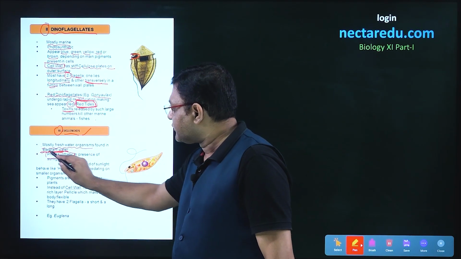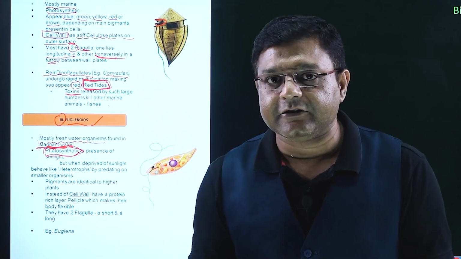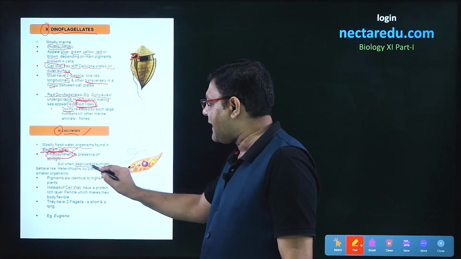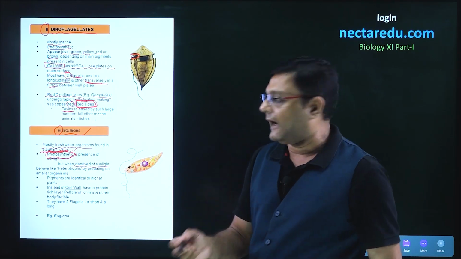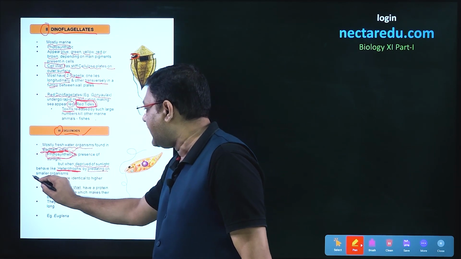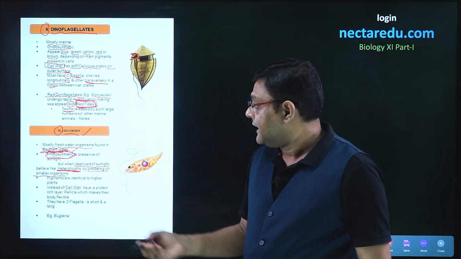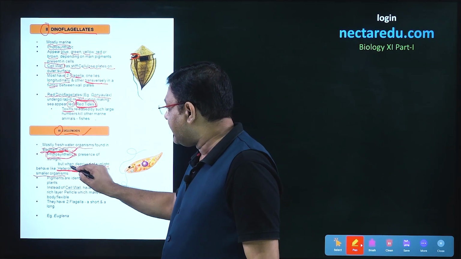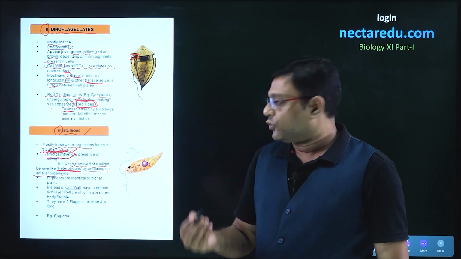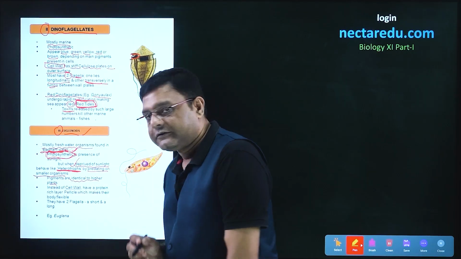These are also photosynthetic, but here a condition is different: till the time sunlight is present, these will be photosynthetic. But if sunlight is absent, that is, these are deprived of sunlight, then these will start acting like heterotrophs, and these will start predating on smaller organisms. So that means these are organisms which can be photosynthetic, as well as heterotrophic if sunlight is absent. Now, the pigments present here are identical to higher plants.